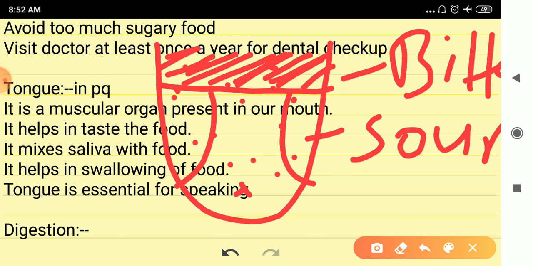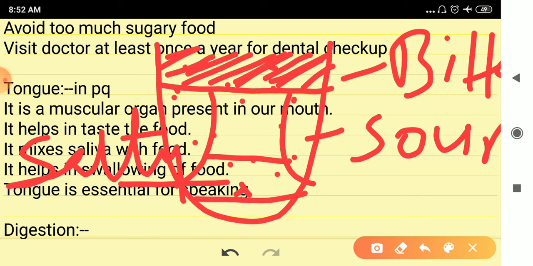And the taste buds present here detect the salty and sweet taste. This part salty and this part sweet.